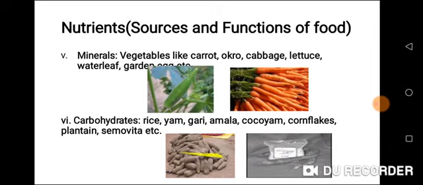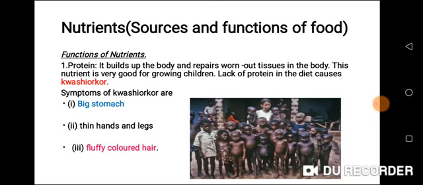As you can see the pictures on the screen. This is garri, and it is from cassava. But while this is yam, they are carbohydrate food.